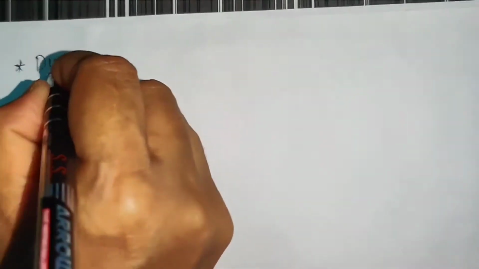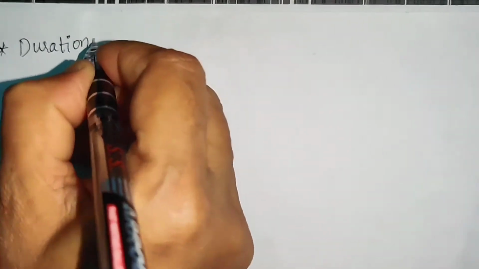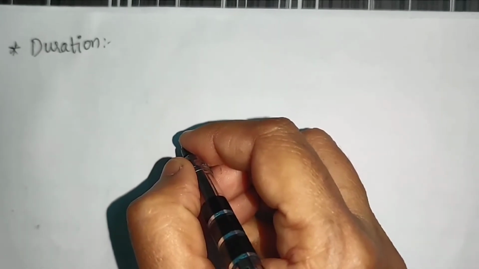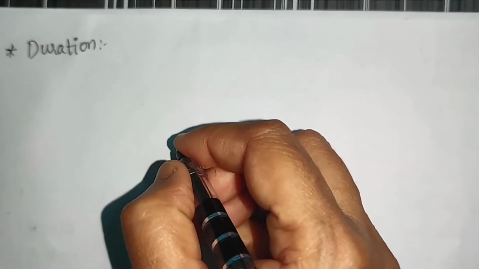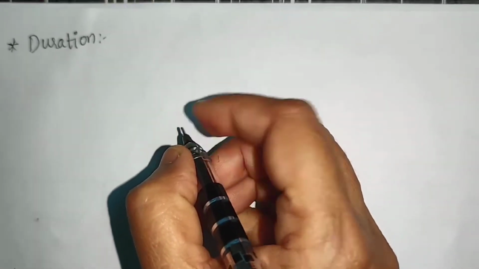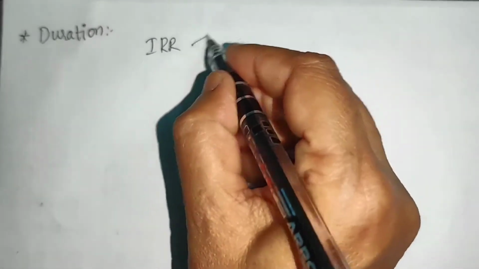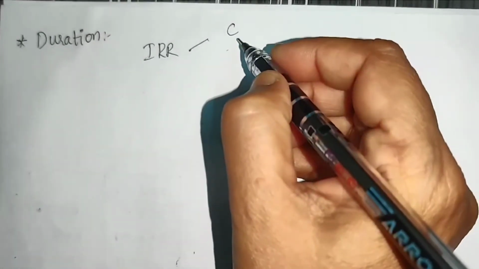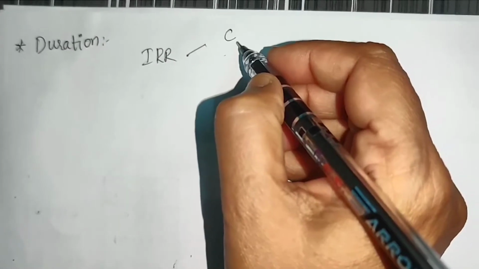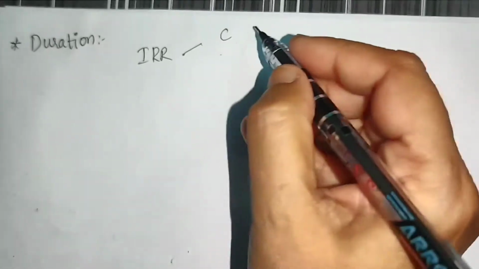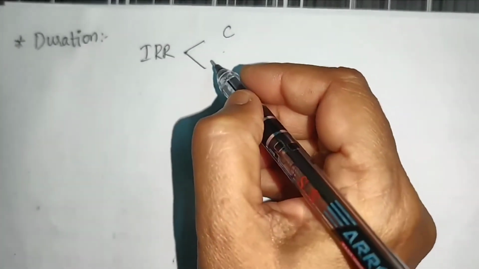Now let's discuss duration. What is duration? Why are we going to study duration? Investors are subject to interest rate risk on two counts. One is reinvestment of annual interest. Every year when you invest in a bond or a debenture, you will get interest, so reinvestment of that interest is one risk.